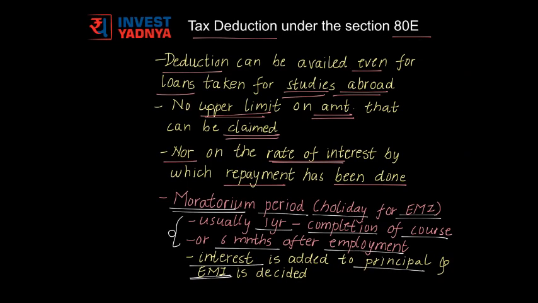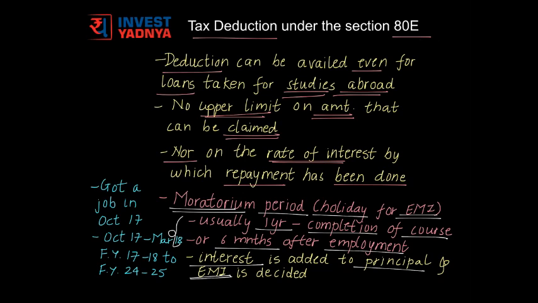You may not want to take this holiday period as it increases your EMI and would start repaying the loan as soon as possible. Here, the limit of 8 consecutive years in which you can claim the interest part still holds true even if it coincides with the moratorium period. Now let us take an example to understand this better.